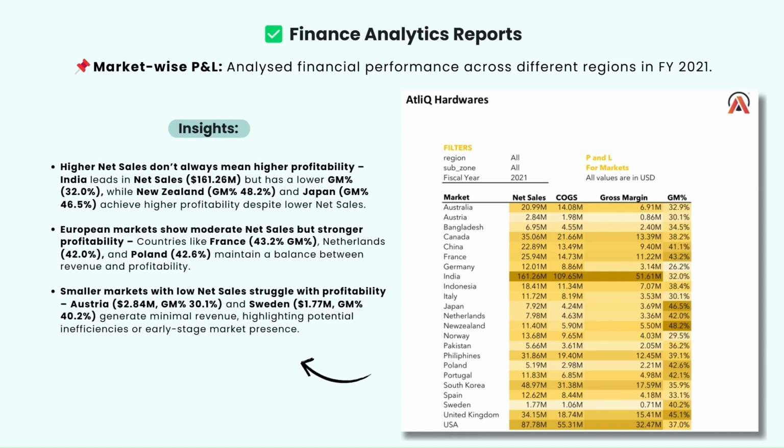The number one insight is that higher net sales don't always mean higher profitability. Means India leads the net sales but has a lower gross margin percentage, while New Zealand and Japan achieve higher profitability despite lower net sales. The second, European market shows moderate net sales but stronger profitability, means countries like France, Netherlands, and Poland maintain a balance between revenue and profitability. And the third and the last insight, smaller markets with low net sales struggle with profitability. Countries like Austria and Sweden generate minimal revenue, highlighting potential inefficiencies or early stage market presence.